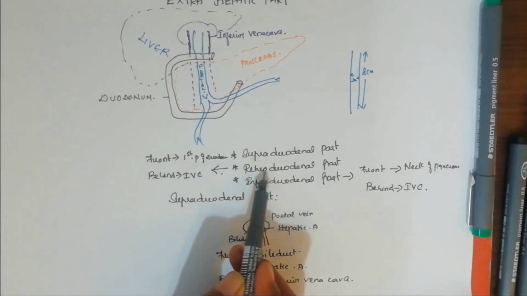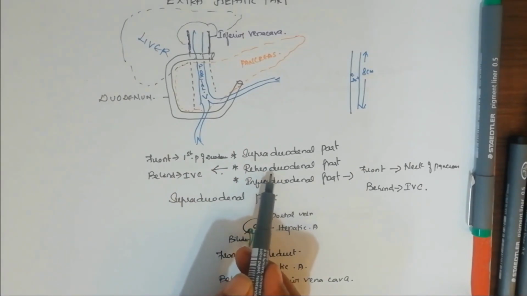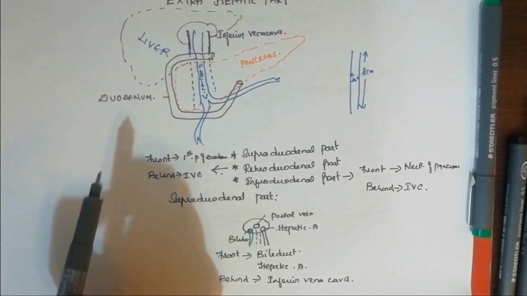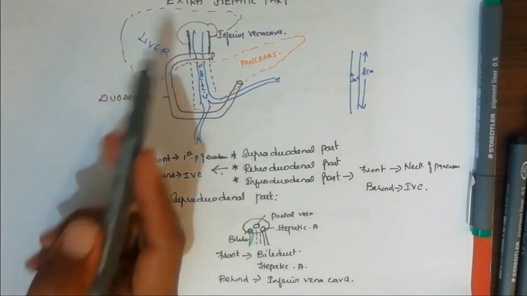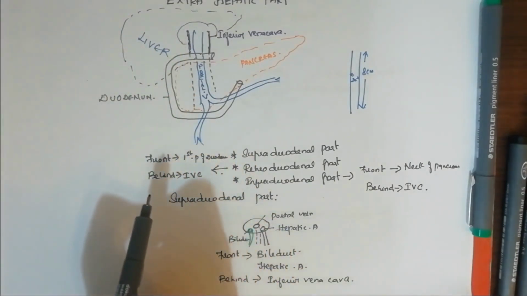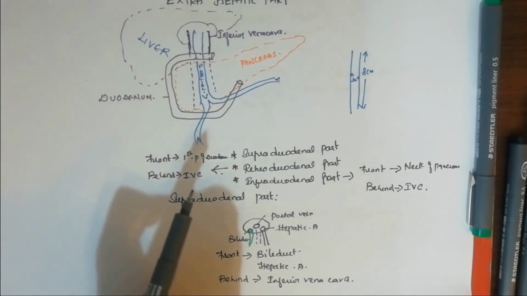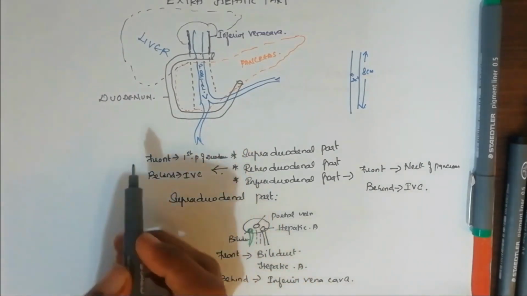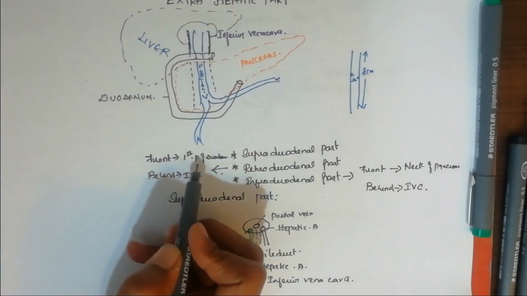And then we are seeing about the infraduodenal part. The portal vein trunk is formed behind the neck of pancreas, which is present below the first part of duodenum. So in front it is related to the neck of pancreas, and behind, as already said, to the inferior vena cava.